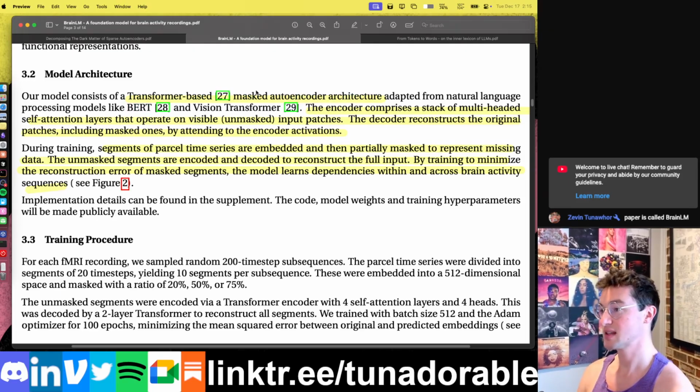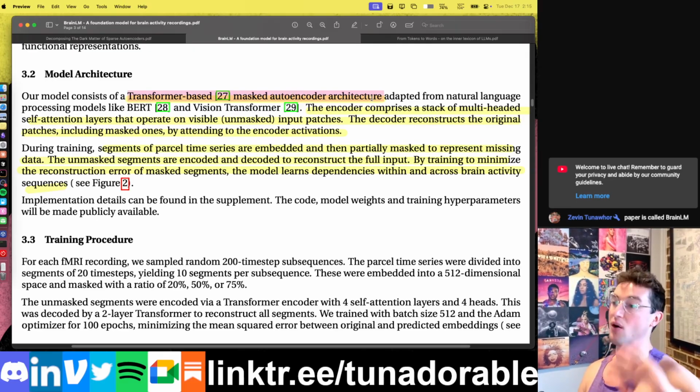The difference between this and what you usually see in terms of ChatGPT and stuff is that every part of the data in the given recording, the given sequence, can look at all other parts of the data. Then they just mask out, hide small portions of it, and get the model to reconstruct those hidden parts. And that's how it learns, through the task of reconstructing what it's not allowed to see.